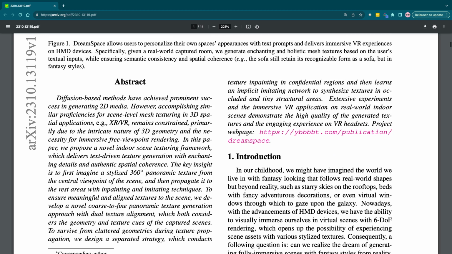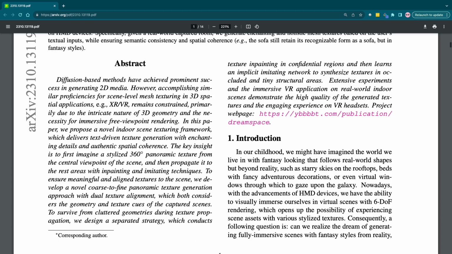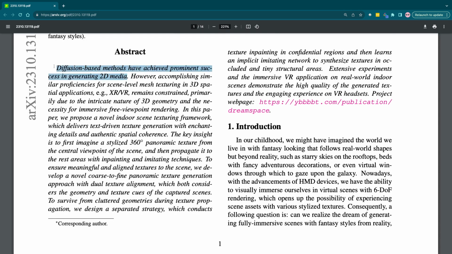Abstract. The diffusion-based methods have achieved prominent success in generating 2D forms of media, like images and videos. However, accomplishing proficiency for scene-level texturing and 3D spatial applications, XR/VR, remains constrained, primarily due to the intricate nature of 3D geometry and the necessity for free viewpoint rendering.